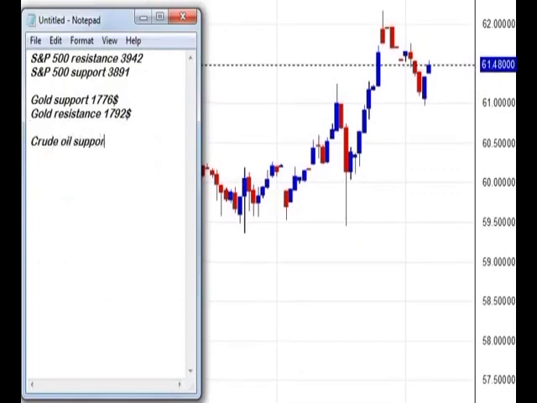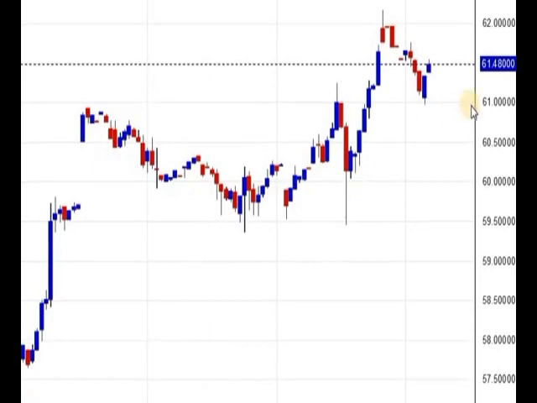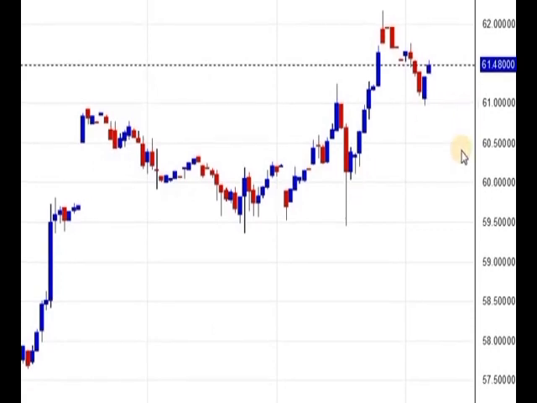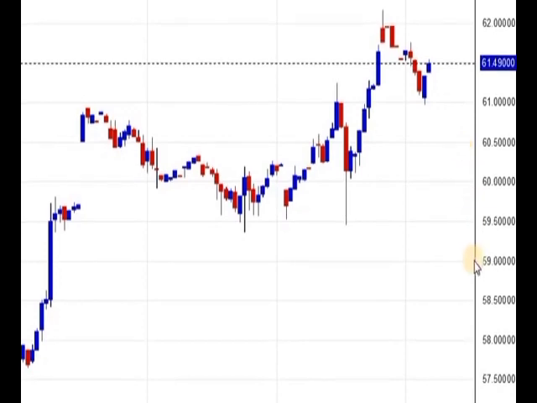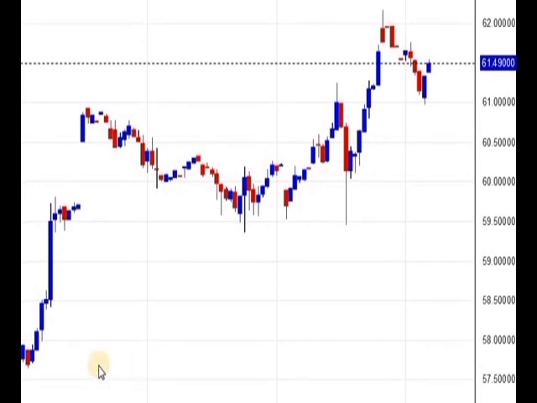Crude oil support stands at 60.50. Crude oil resistance stands at 62.20. Currently crude oil is in positive zone, so avoid going for sell, but if crude oil breaks 60.50 and manage to sustain below that level, then expect crude oil to test around $59 and even $58. Now let's move on to Euro. After that we will see Bitcoin.